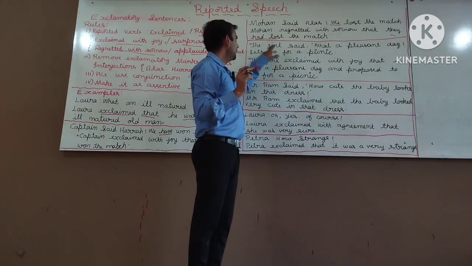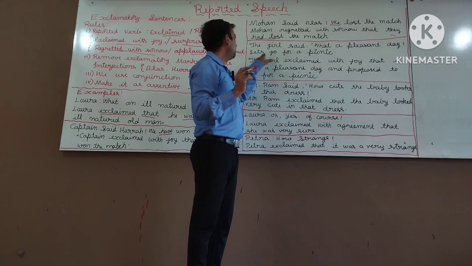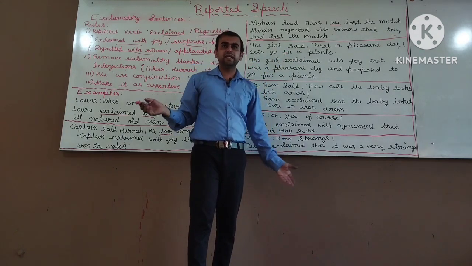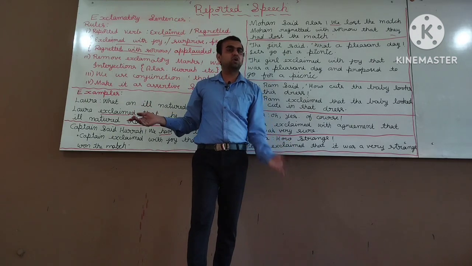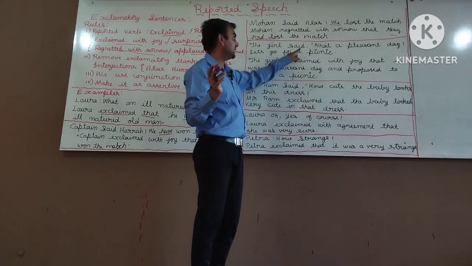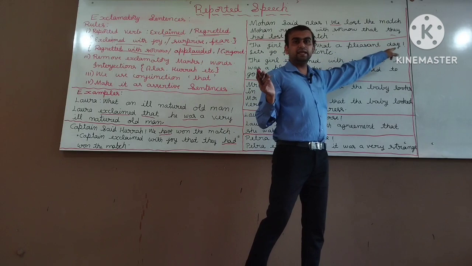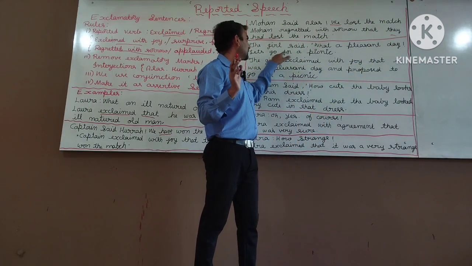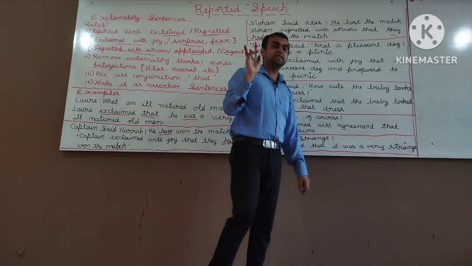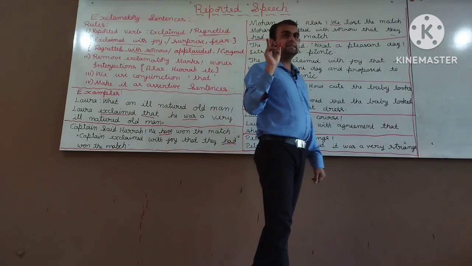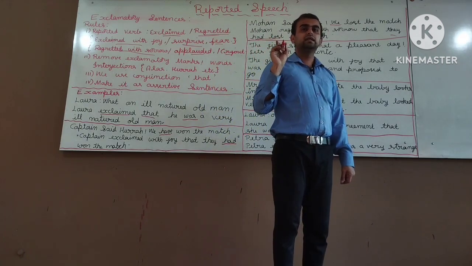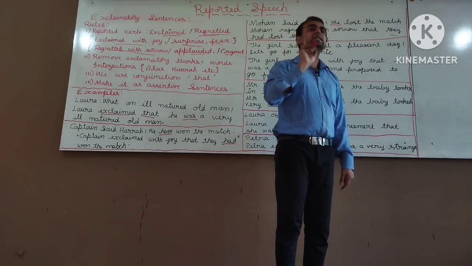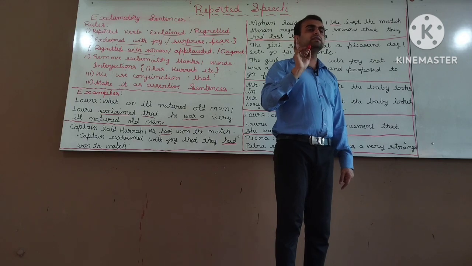Next, the girl said, what a pleasant day, let's go for a picnic. Here two sentences are there. Just see: what a pleasant day. Second is a let sentence: let's go for a picnic. Two sentences are there. A let sentence is always considered an imperative sentence. One is an exclamatory sentence, and the second one is an imperative sentence.